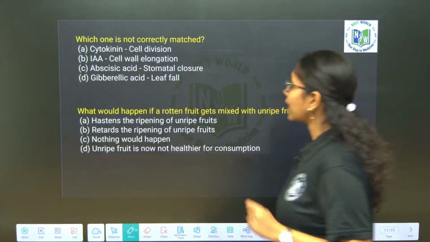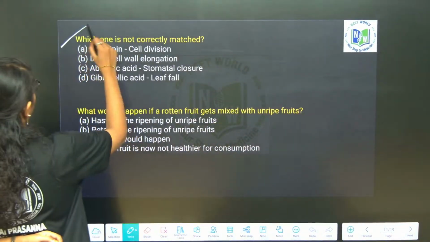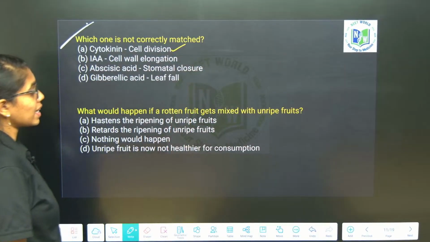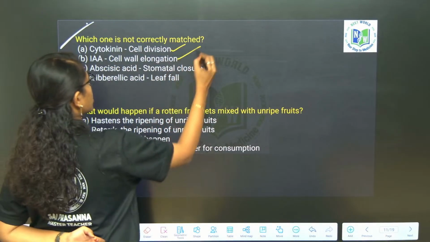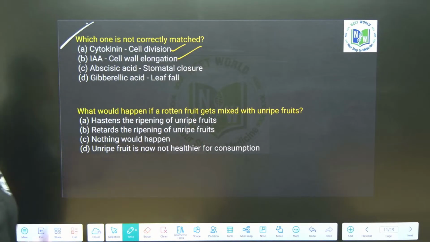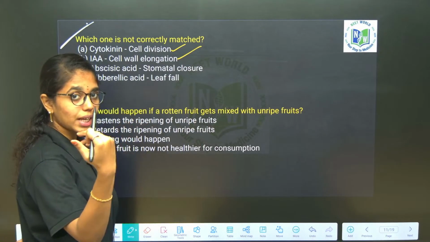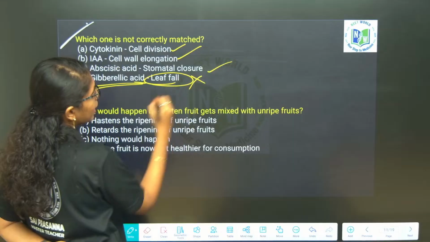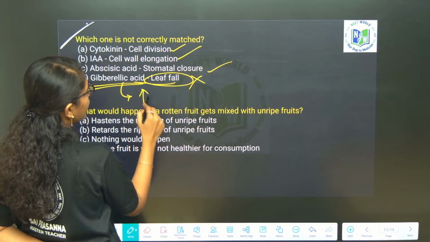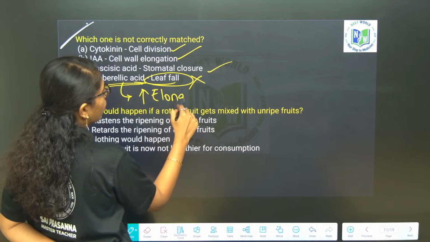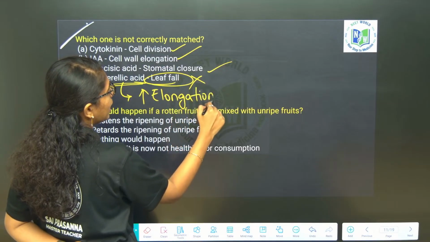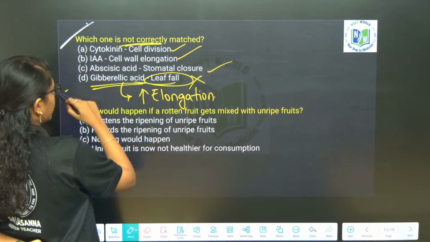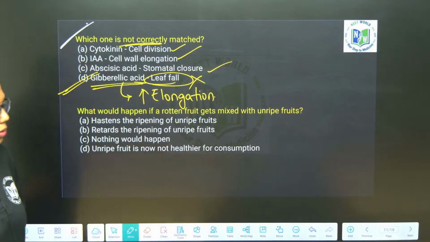Next, which one is not correctly matched? What is not correctly matched over here? Cytokinin, cell division; indole acetic acid, it is involved in cell elongation, correct only. Abscisic acid, which is the stress hormone, primary function it does is stomatal closure. Next, gibberellic acid is not involved in leaf fall. This is primarily involved in elongation. Okay, it is primarily involved in increase in the length or elongation. So here incorrect option he has asked, which is not correctly matched. Then our answer should be option D.